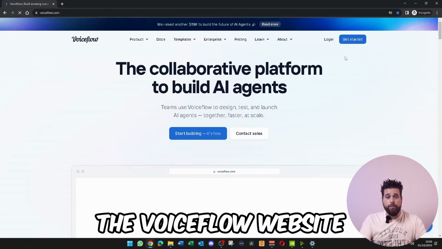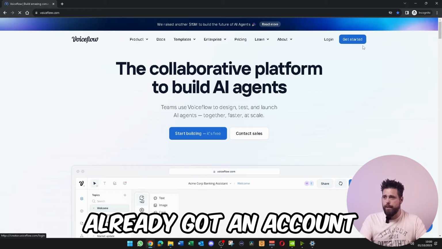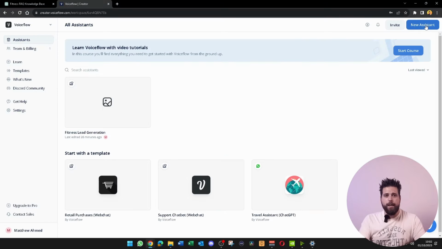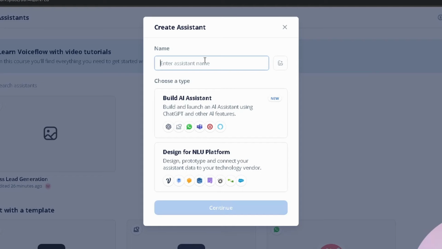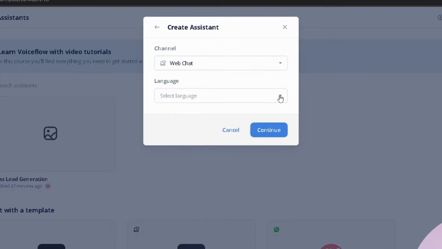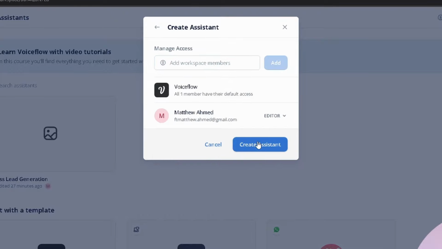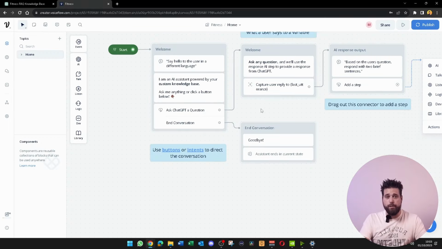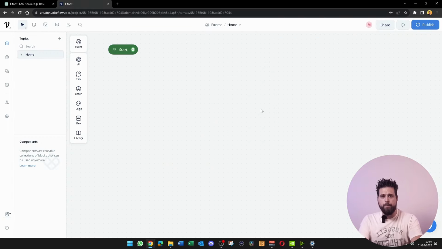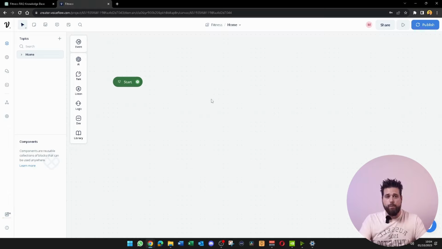You're going to want to go to the Voiceflow website. You're going to want to log in if you've already got an account, or click on get started if you need to make one. Now you're in Voiceflow, you're going to want to create a new assistant. We're going to call this new assistant Fitness, and we're going to build an AI assistant. Then you're going to select web chat, select your language, hit continue, and then create assistant. Once inside, just press Control A and then hit delete on your keyboard, and that will remove all the tutorial.